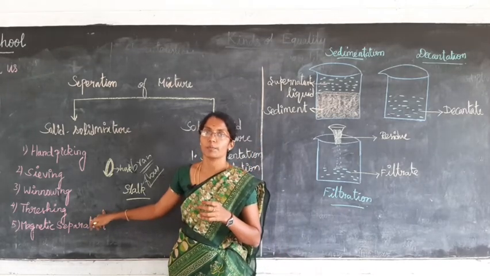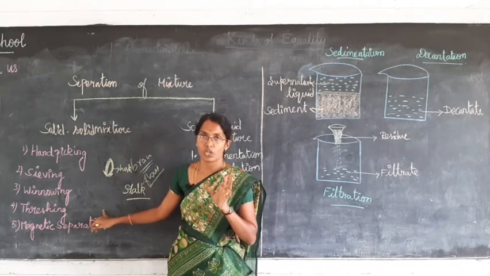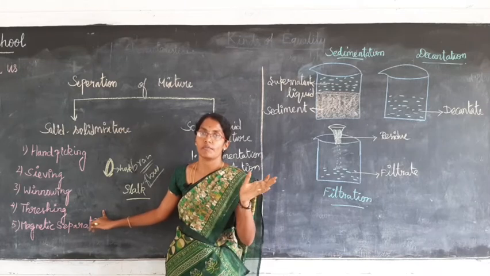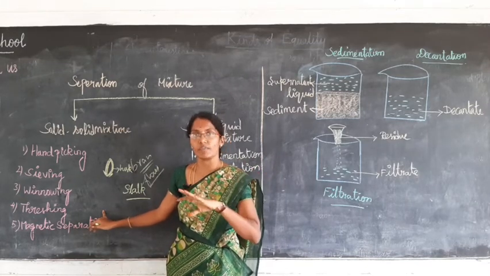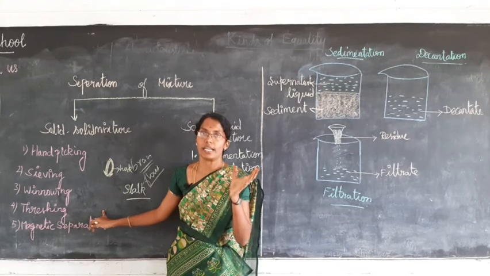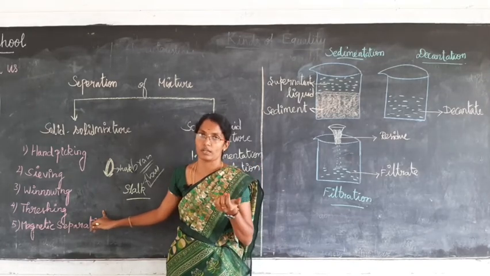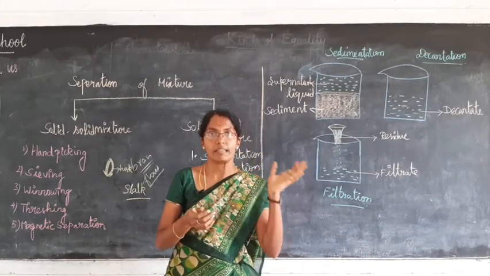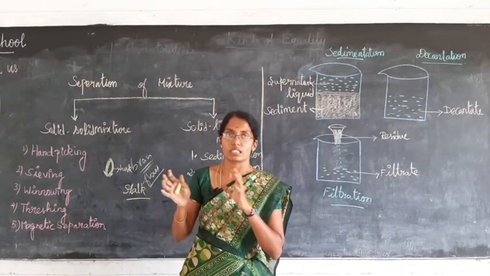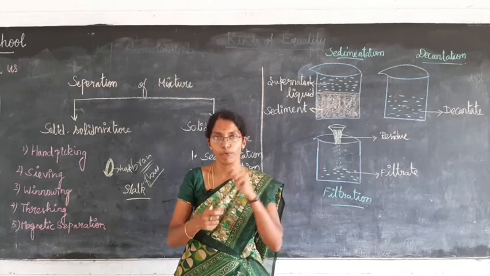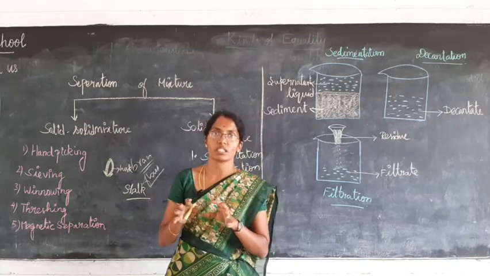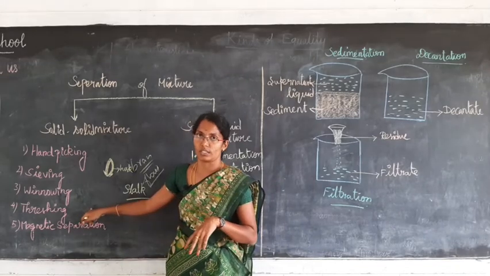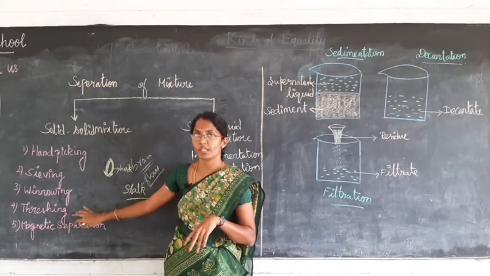The farmers will beat the bunch of stalks with very high force, so that the grains are removed from the stalk. The process of beating a bunch of stalks with high force to remove the grain from the stalk is known as threshing. Okay, are you clear about it?